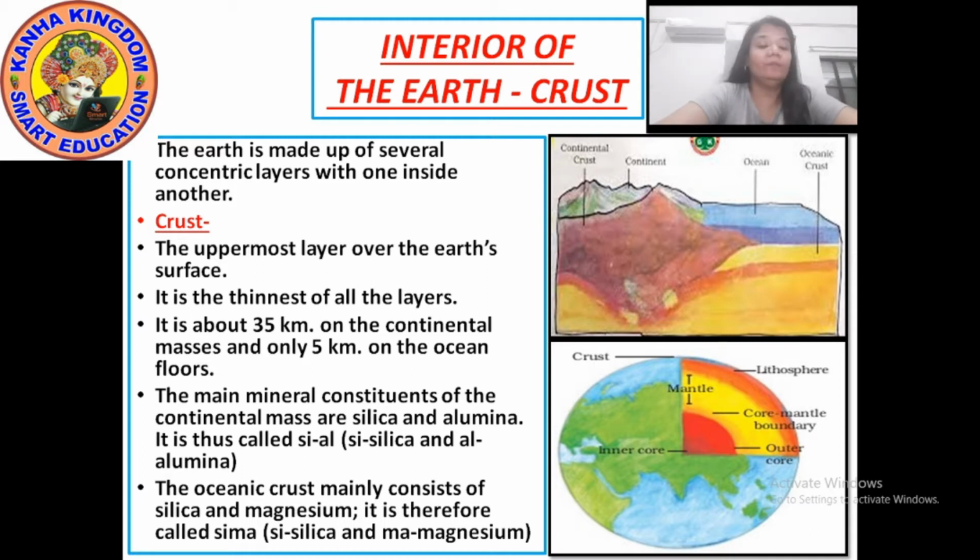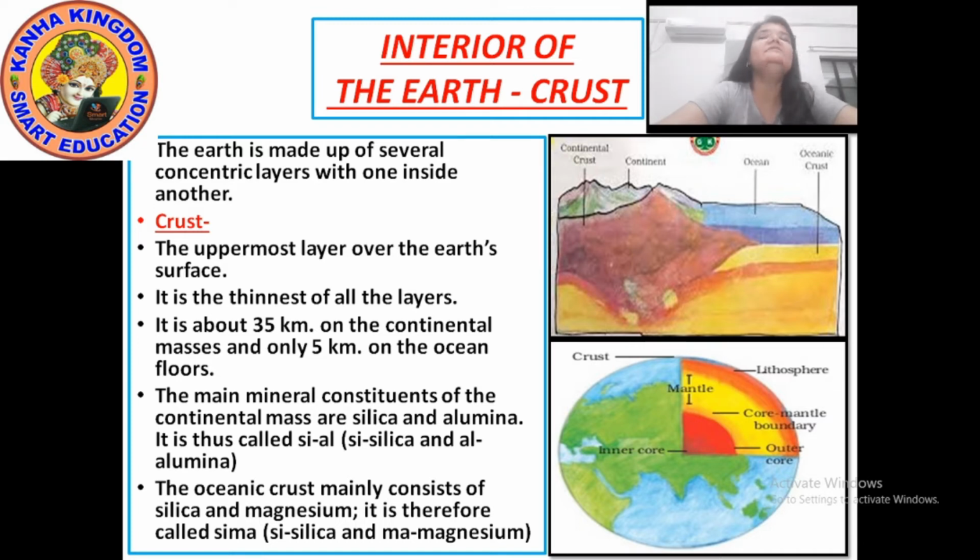Now we will talk about the first layer of the earth, that is the crust. What is the crust? The crust is the uppermost layer over the earth's surface. It is the thinnest of all the layers.